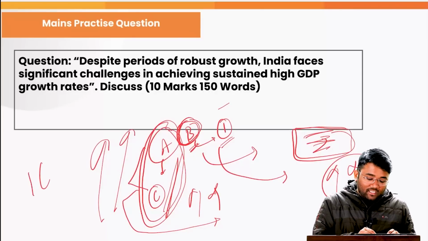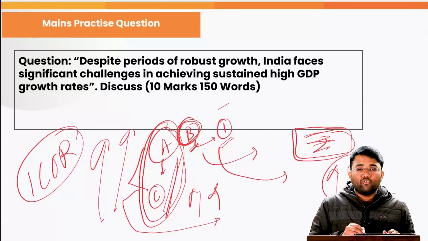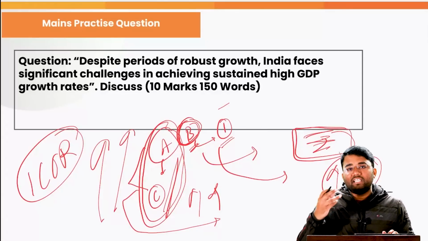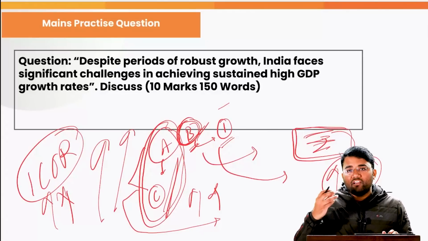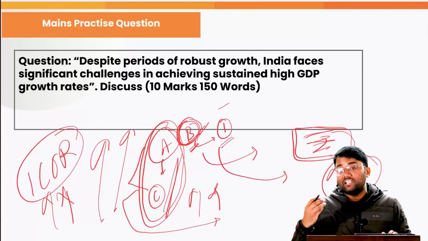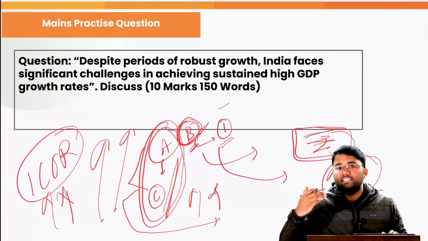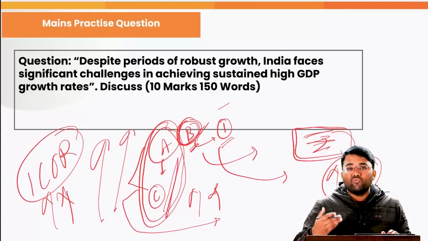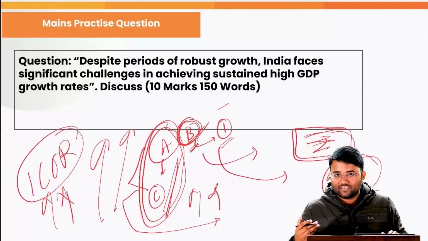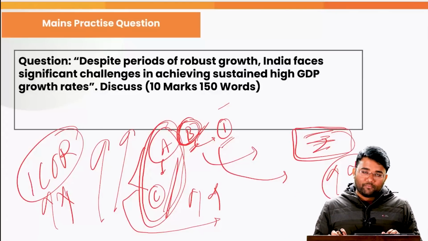So you can say their incremental capital output ratio, or the efforts that they will take, will be much higher as compared to this person B, whose efforts will be less. He or she will take less effort in improving their revision cycle, improving their content coverage, improving their prelims mock test marks. Okay, that was all from this first topic.